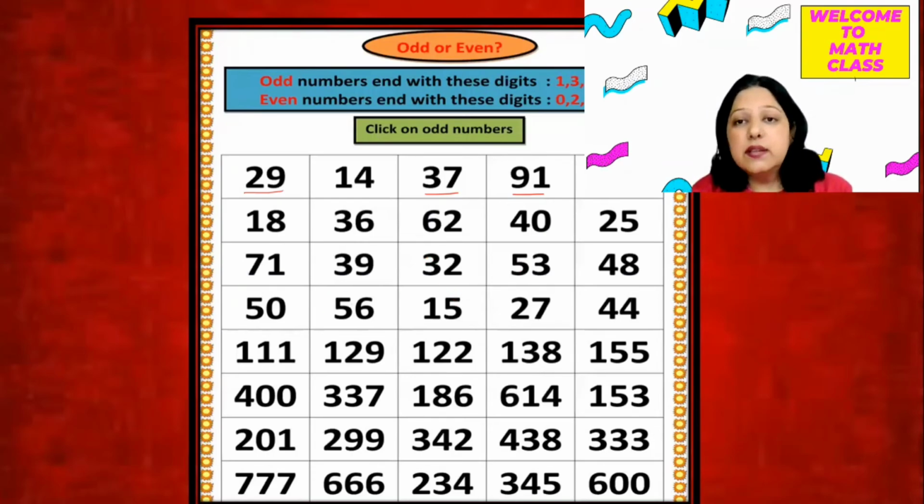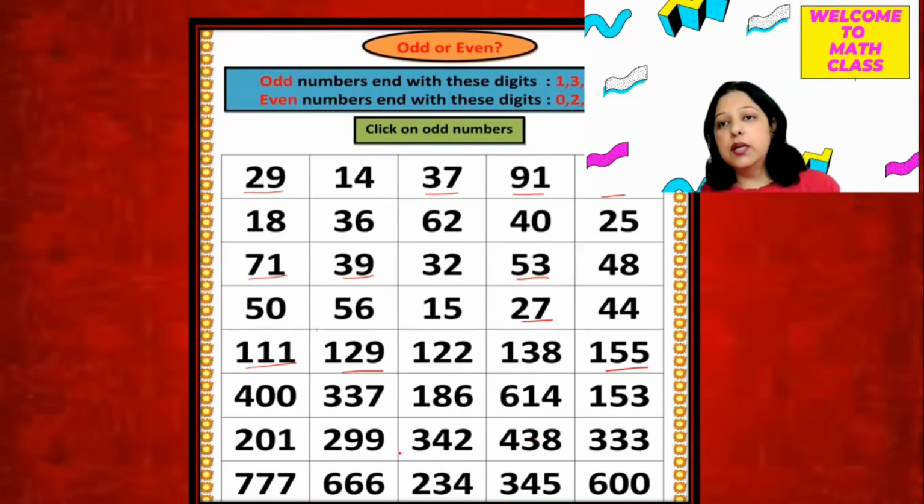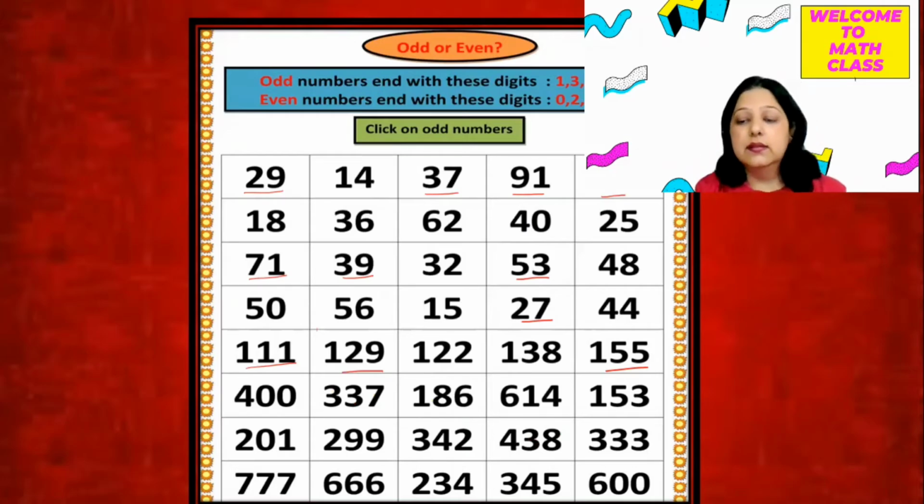Okay, second row, this 73 is an odd number, 71 here odd number, then 39, 53, then this row 27, and in this row 111, 129, 155. So in this way, you can pick up the odd numbers from the table, and the remaining numbers will be even numbers, which will end with 0, 2, 4, 6, and 8.